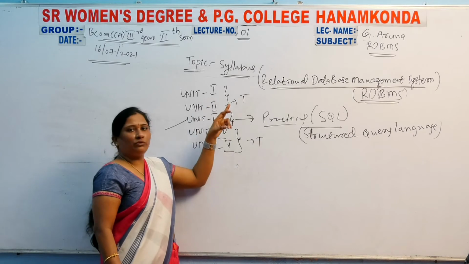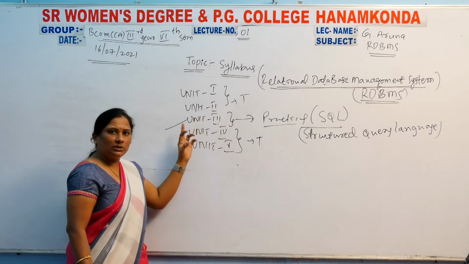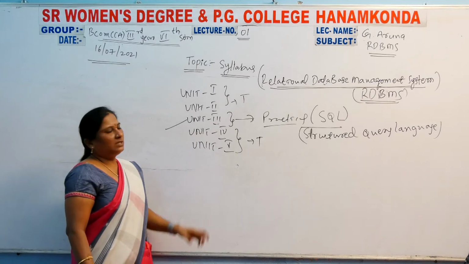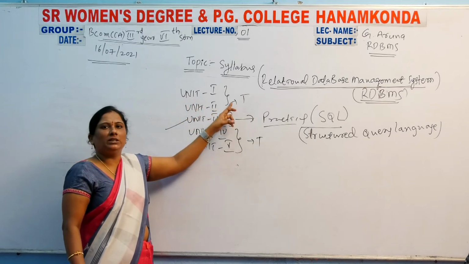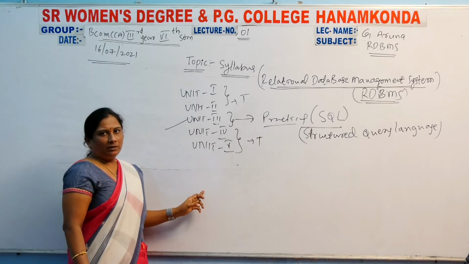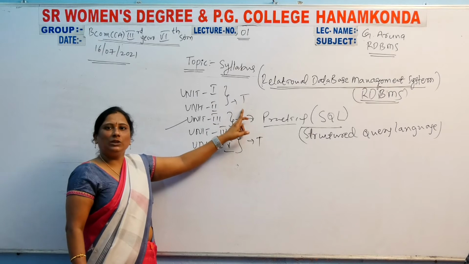Okay, this first unit is completed. Then after that, the remaining 4 units are completed fast. So we have to take more time on the first unit compared to these 4 units. Why? This first unit is a lengthy unit.